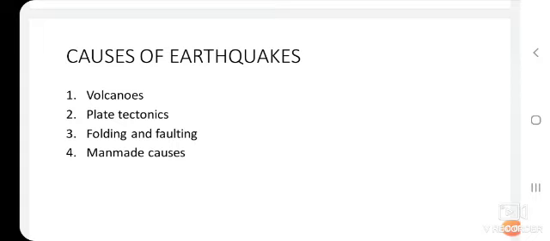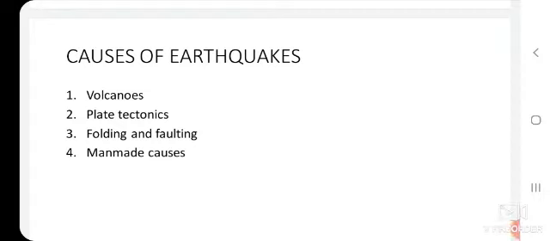Okay, children. So quickly let us revise again the causes of earthquakes. The first important cause is volcanoes. The second one is plate tectonics. Then comes folding and faulting, and then the man-made causes.